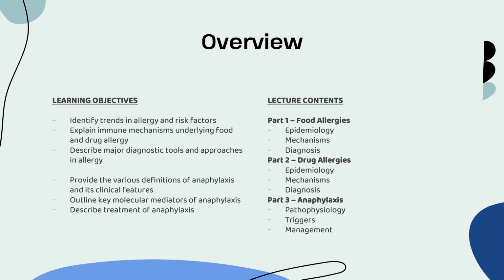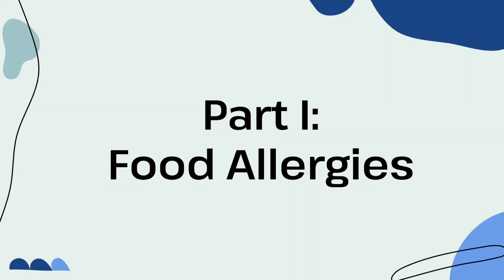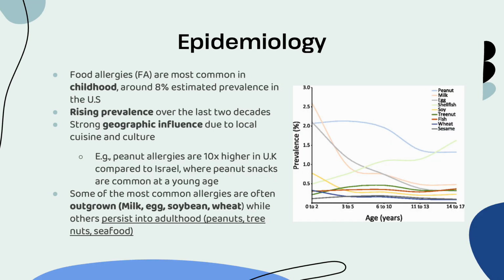This is going to be an overview of all of the three sections. Feel free to pause. But the first two are going to be very similar, just talking about epidemiology, their mechanisms, and how they're different, and then some diagnostic tools as well. So as far as epidemiology goes, these are most common in children, and that makes sense because a lot of people tend to outgrow their food allergies. And even though you can develop food allergies later on, we're going to see higher rates of people outgrowing them. So that's why they're more common in childhood.